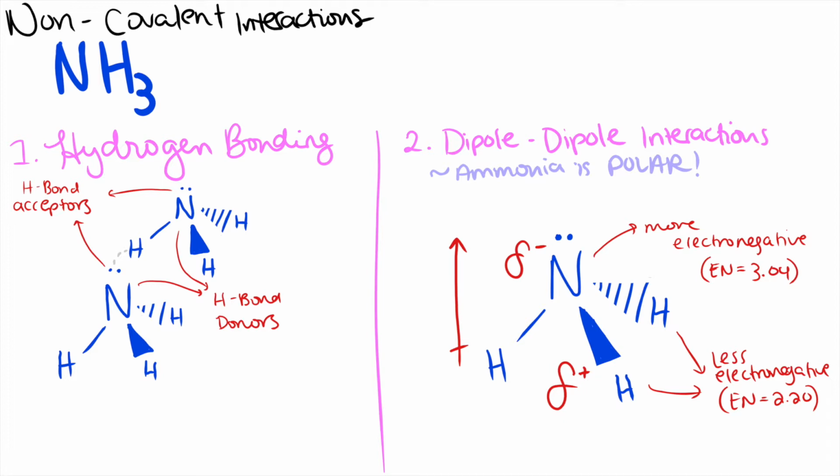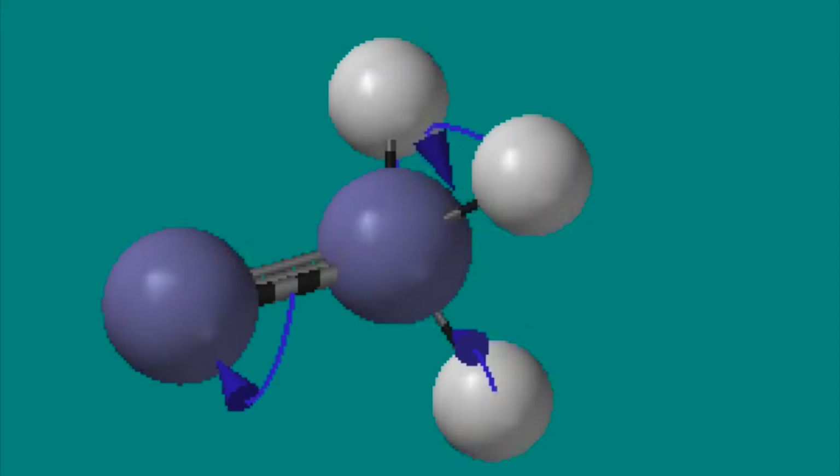As a result, it will participate in dipole-dipole interactions with itself and other molecules. Of these, the hydrogen bonds are the strongest non-covalent interactions. Next, we will discuss the transition state for this reaction. As you can see in this image from Spartan, as the three hydrogen bonds are forming, the triple bond in the diatomic nitrogen is breaking.